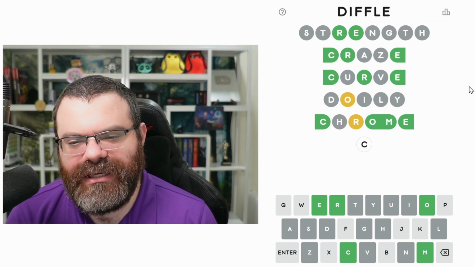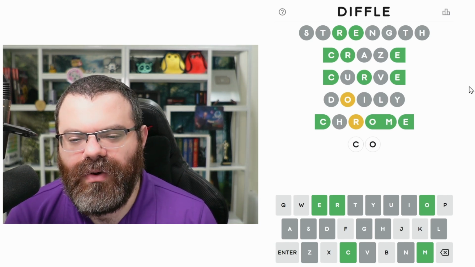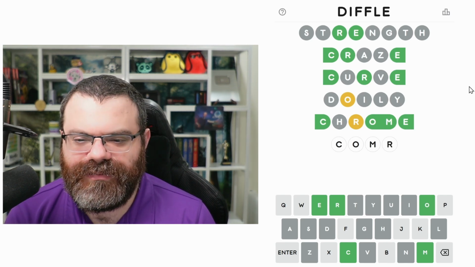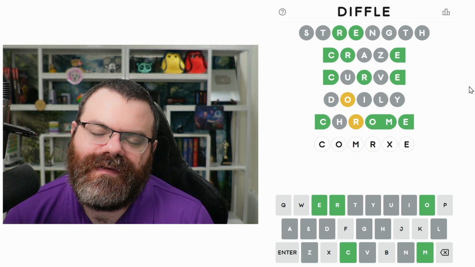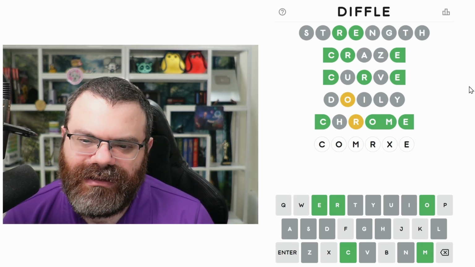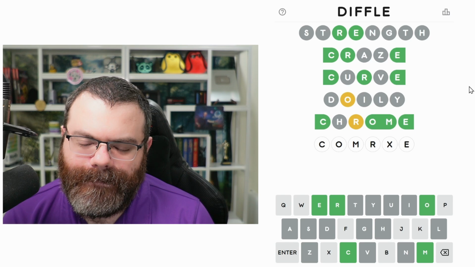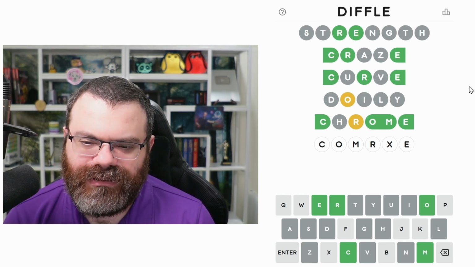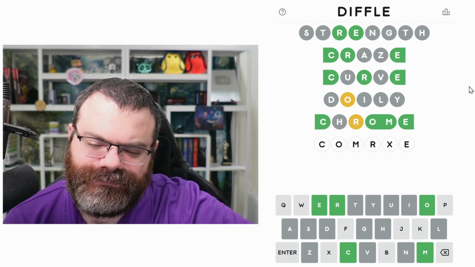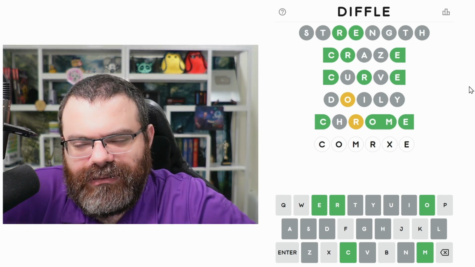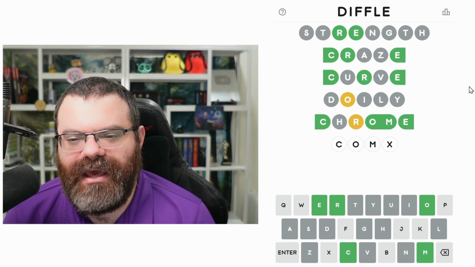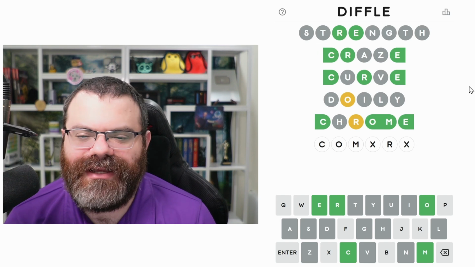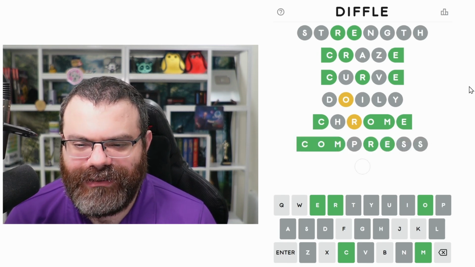Okay, so we have a C, and then we have O-M, probably right after the C, but doesn't have to be. Then the R goes between the O-M and the E, because it's yellow. So we're something like this. There could be another letter between the C and the O-M. I don't know what we would put. There could be another letter between the O-M and the R. I don't know what we're doing. I'm just going to guess compressed.